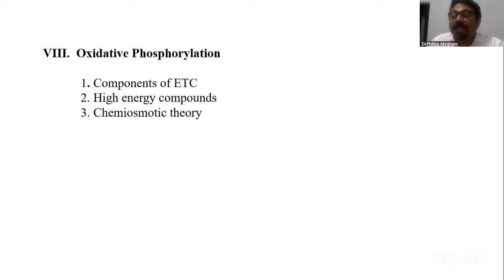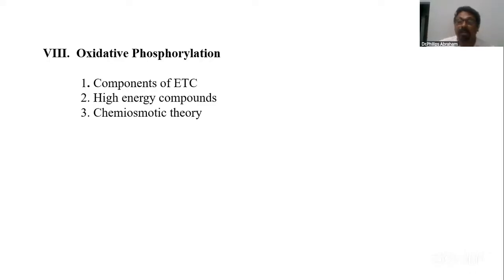The 4 complexes' names. Instead of just writing complex 1, complex 2, complex 3, complex 4, we won't give you the marks for that. Instead, you are specifically supposed to write the names of it. Study the names in this way: NADH dehydrogenase complex, succinate dehydrogenase complex, cytochrome reductase, cytochrome oxidase. Say what the compounds in them are and say about the electron transport.